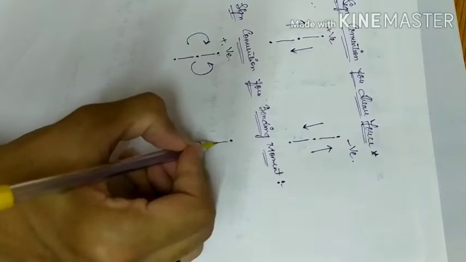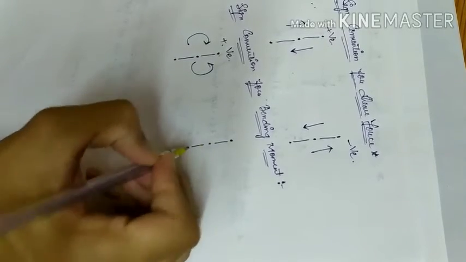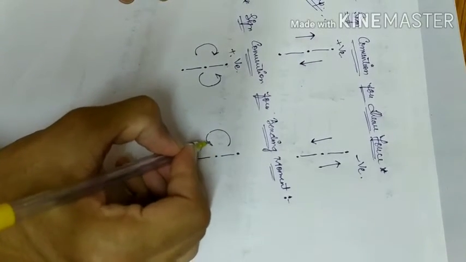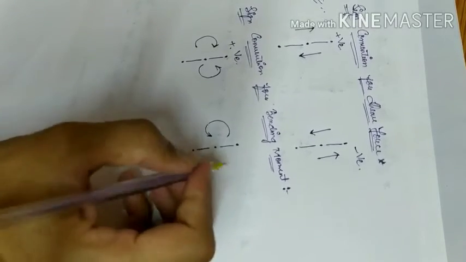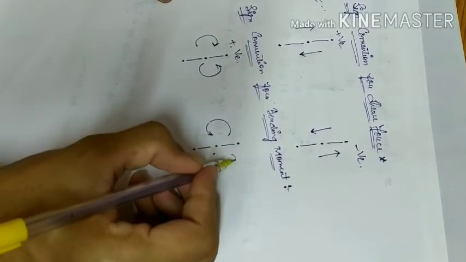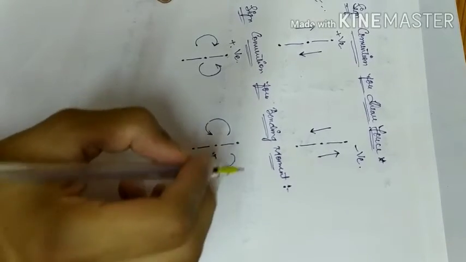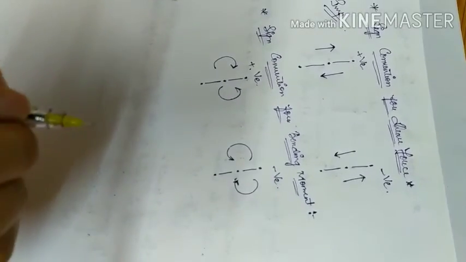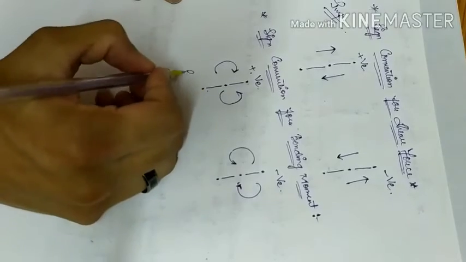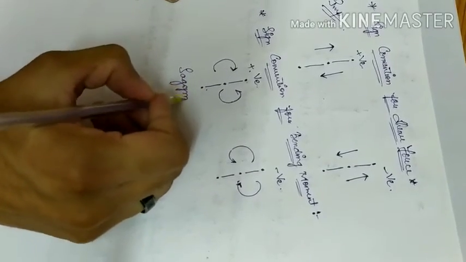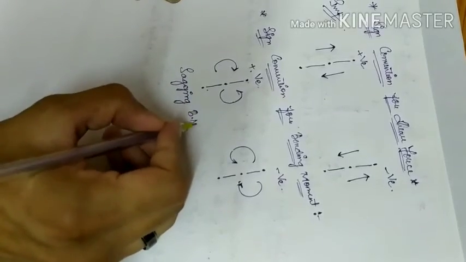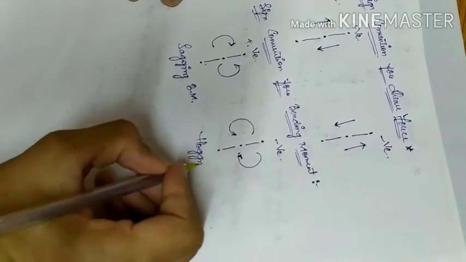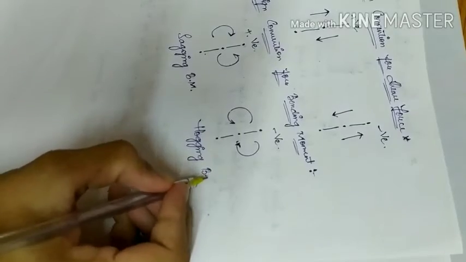Whereas in the other case, if the force on the left hand side of the section is in anti-clockwise direction and on the right side of the section the force is in clockwise direction, then these two should be taken as negative. This is called sagging bending moment, BM stands for bending moment, and this is called hogging bending moment.